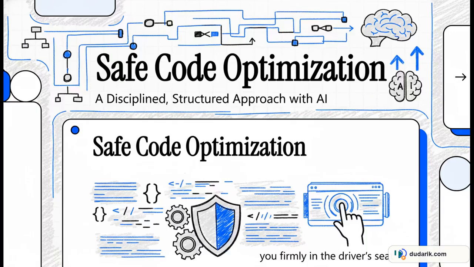Welcome to This Explainer. If you've ever woken up in a cold sweat just thinking about letting an AI loose to optimize the absolute most critical loops in your codebase, well, you are definitely not alone. Today, we're diving into a really structured, highly disciplined way to handle performance tuning using OpenAI's Codex. It's an approach that keeps you firmly in the driver's seat.